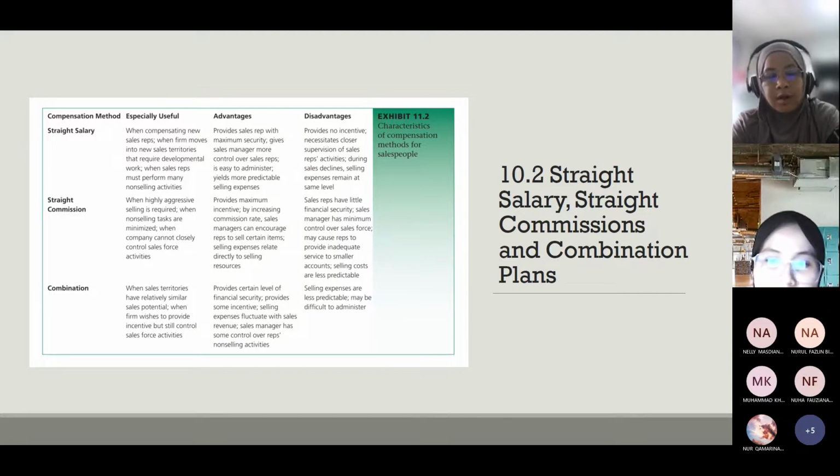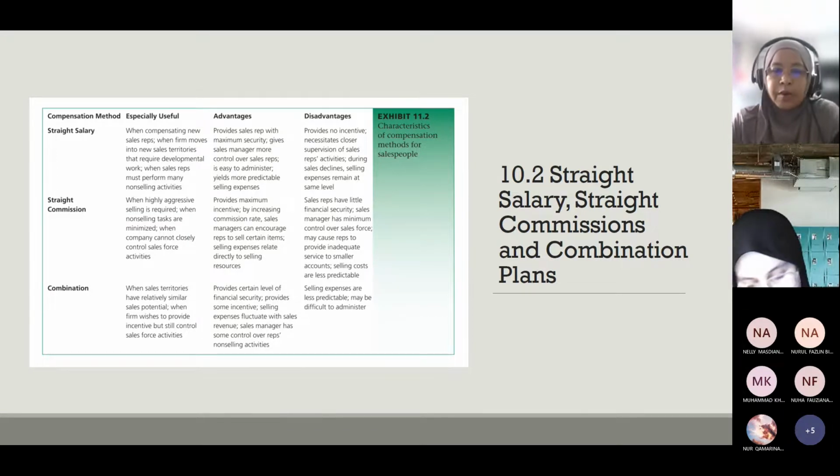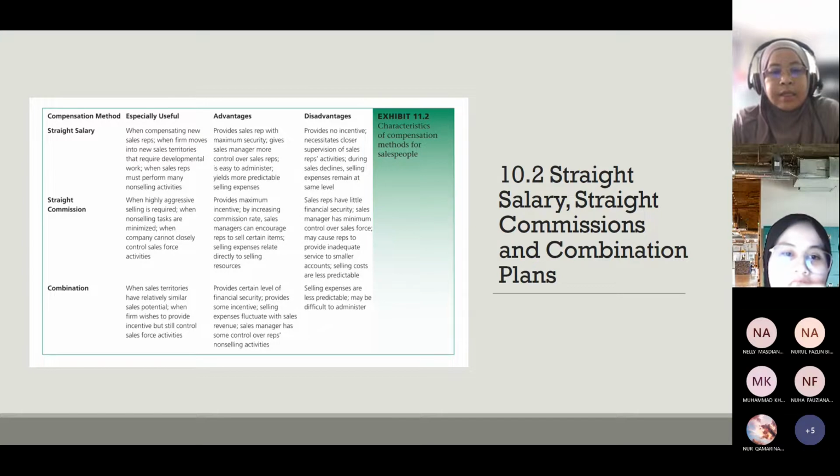And there are some that have a combination, when sales territories have relatively similar sales potential and the firm wishes to provide incentive but still control sales force activities. When I worked last time, my company was doing this combination. We had straight salary and we also had some commission on top of our salary. So it balances. It is not too much commission and not too much straight salary. It provides a certain level of financial security and some incentive, selling expenses fluctuate with sales revenue, and the sales manager has some control over reps and non-selling activities.